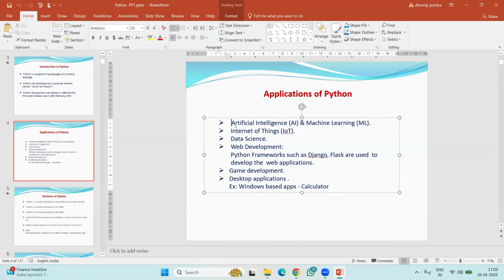Some of the applications of Python are AI/ML, artificial intelligence and machine learning, IoT, and data science. I explained all these very clearly in the last session.